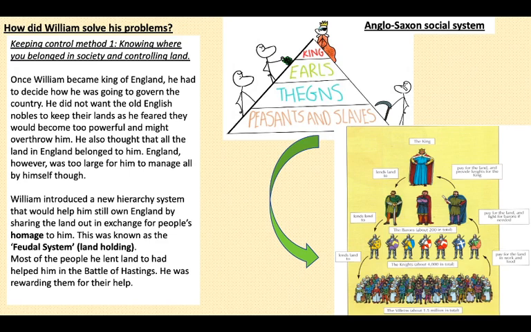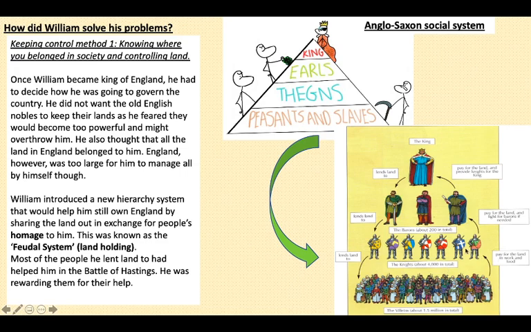So in return, the villeins are going to pay for the land, work on the land and give food to the knights.